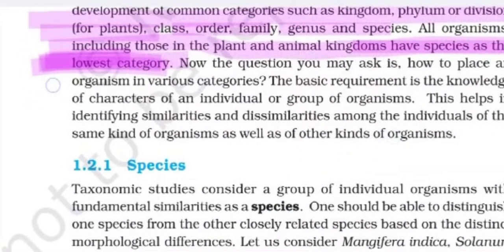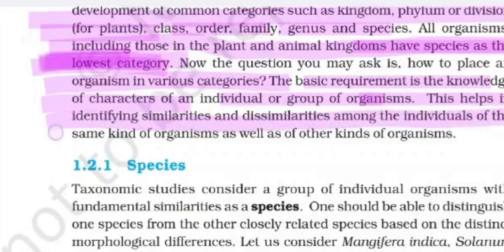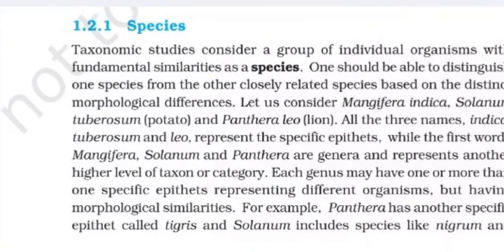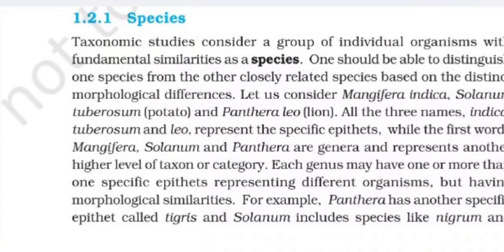Now the question you may ask is how to place an organism in various categories. The basic requirement is knowledge of the characters of an individual or a group of organisms. This helps in identifying similarities and dissimilarities among individuals of the same kind of organism as well as other kinds of organisms. Moving on to species. Taxonomic studies consider a group of individual organisms with fundamental similarities as a species. One should be able to distinguish one species from other closely related species based on distinct morphological differences.